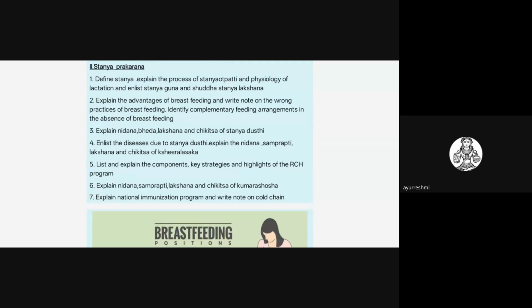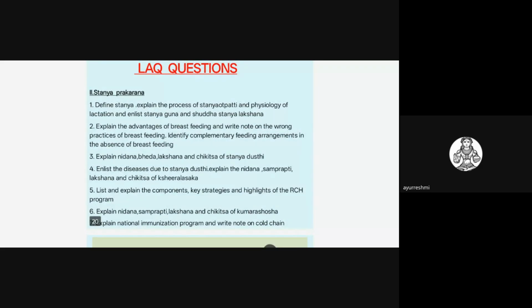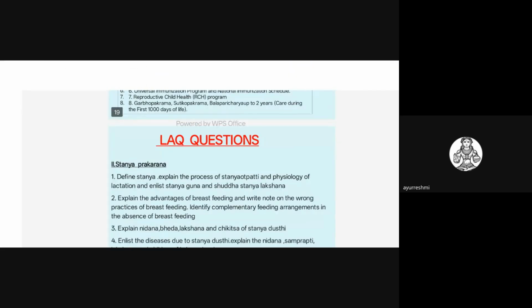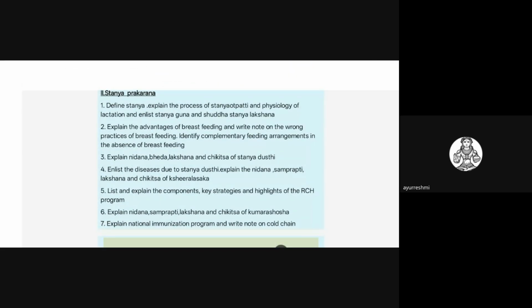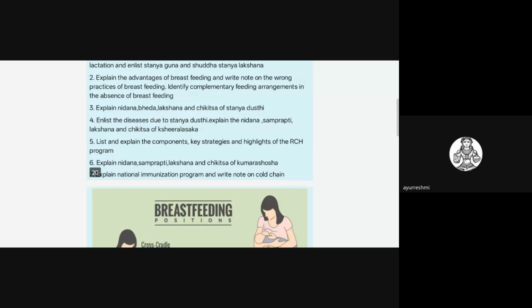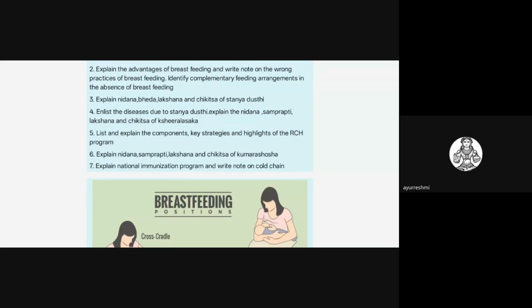And even in the second topic, the Bala Poshan and Vedic Shamatwa topic, they may ask some questions on the RCH program. What is the RCH program, what are its objectives, you need to write. And they may ask later the national immunization schedule or Kumara Bhritya in detail. So these are some LAQ questions commonly asked in this topic.